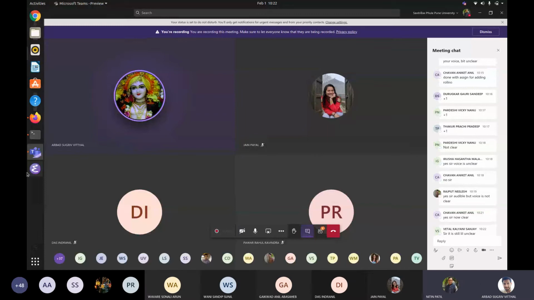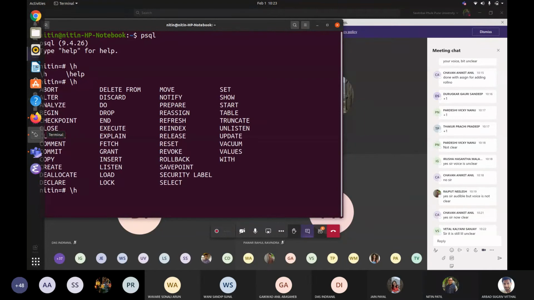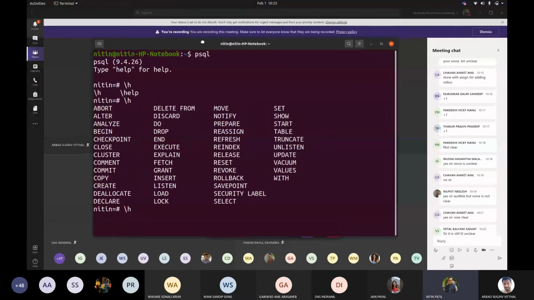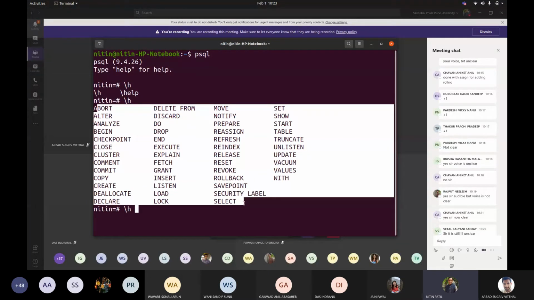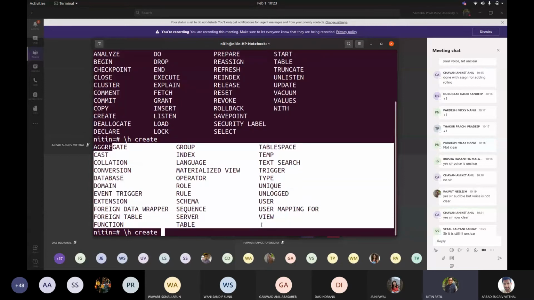Yes. Okay. Now, if I write /h and press tab, I want you people to find out information about each of these commands in the files, the way that we were talking about create. For example, if I write create and press tab, task number 3 was related to each of these. Correct. Now only create had this many. So if I go with alter, what would be?